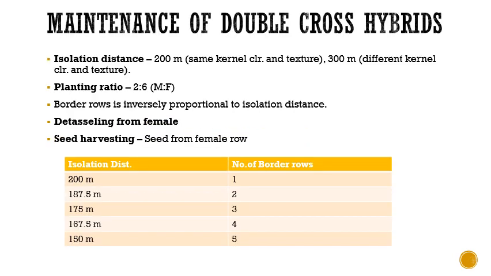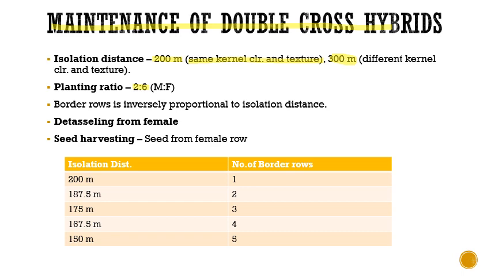So coming to maintenance of double cross hybrids, the isolation distance should be around 200 meters for crops with the same kernel color and texture, and if it is of different kernel color and structure, then it should be around 300 meters. And here the planting ratio slightly increases to 2:6, 2 male rows followed by 6 female rows, and the border rows are inversely proportional to your isolation distance.